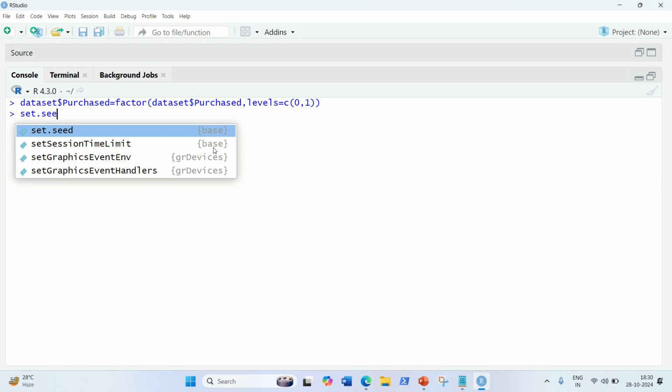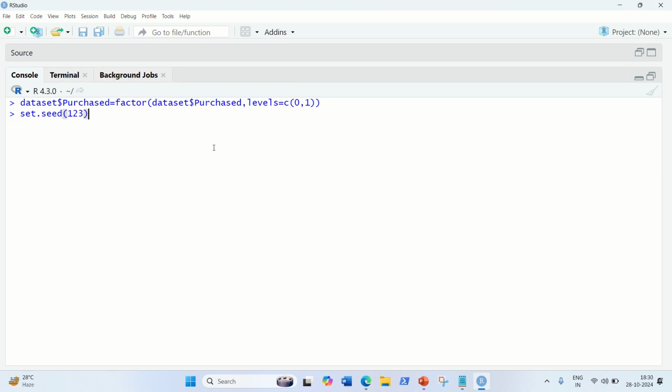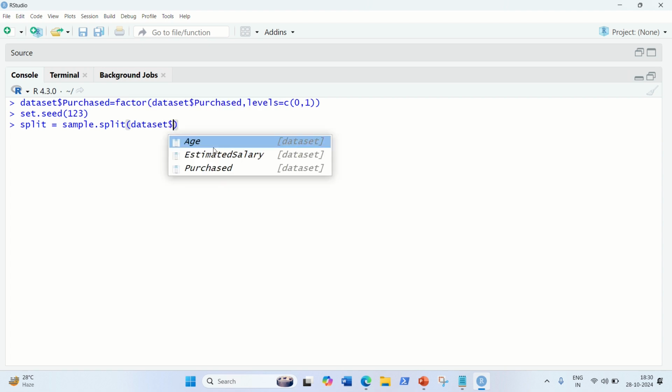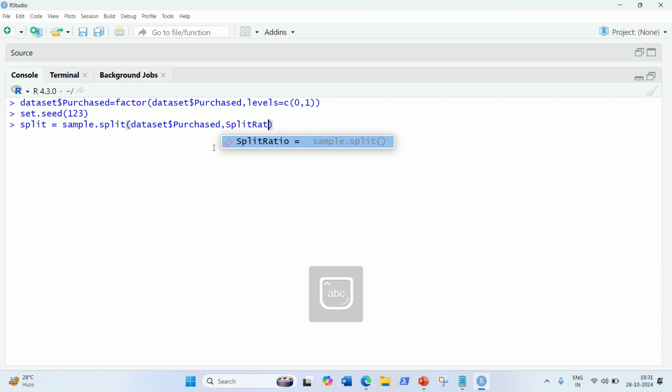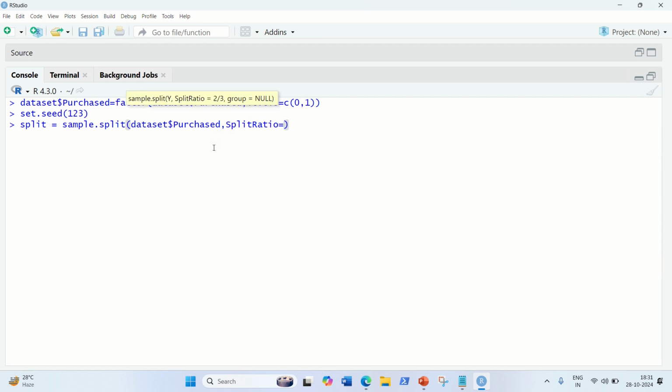Now let's split the dataset into training set and testing set. First of all, let's set the seed value. Okay, afterwards, now let's split the data. Split equal to sample.split, the same syntax that we used earlier. Dataset$Purchased. Now we have to give the split ratio. I'll be dividing the data into training and testing set by 75%, which means 75% will go into training and the remaining 25% will go into testing.